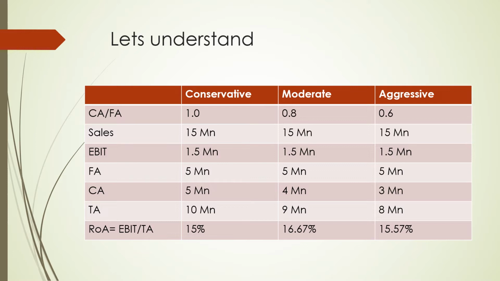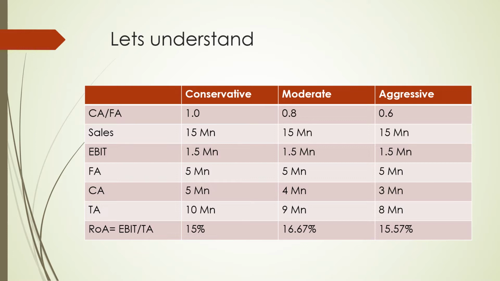So how much current asset do we need to maintain? 5 million. In the moderate case, fixed assets are 5 million and my current asset upon fixed asset is 0.8. This gives me the level of current assets as 4 million. In the aggressive case, current asset upon fixed asset is 0.6, and with that my level of current asset is going to be 3 million.